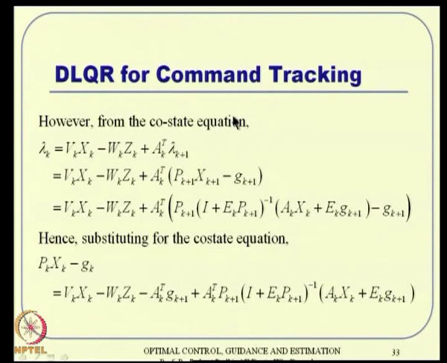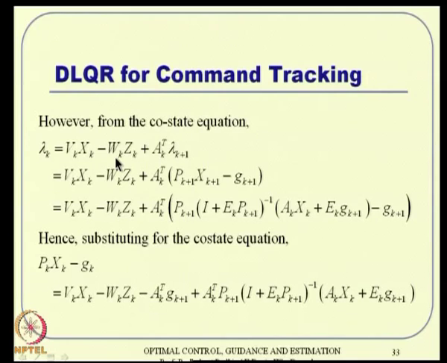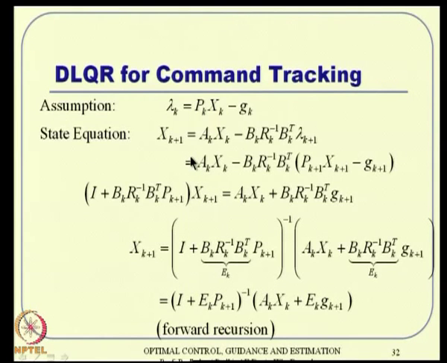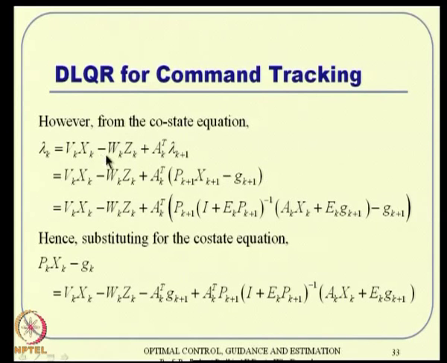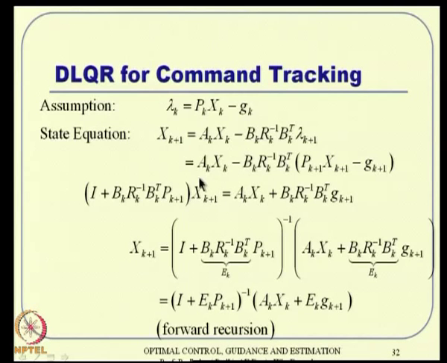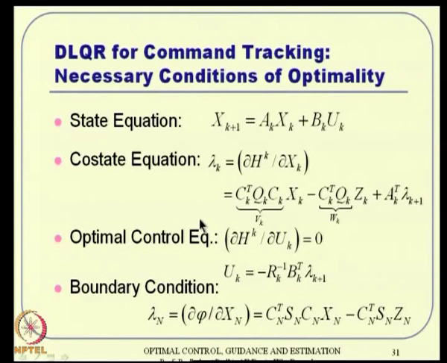So, with that the co-state equation turns out to be something like this, and we are defining some terms there. So, lambda k is a function of xk and zk and lambda k plus 1. That is what you see here: vk xk minus wk zk plus Ik transpose times lambda k plus 1. So, that is substituted here, and lambda k plus 1 we substitute whatever that is. Then you know that this xk plus 1 you have just solved, so you can substitute it here, and then lambda k is nothing but pk xk minus zk, that is your co-state equation, this one.